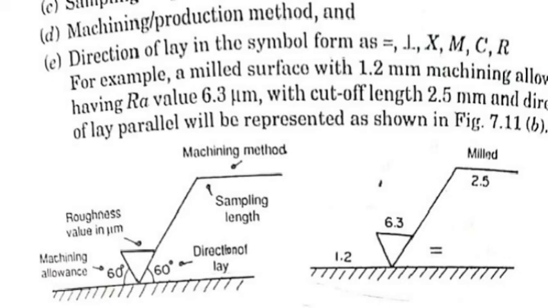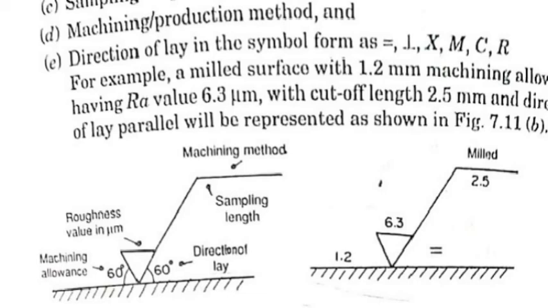Roughness value is designated in micrometers at the top of the figure, the machining method above the ladder line, and below the ladder line is the sampling length. The machining allowance is at left 60 degrees, and direction of lay is at right 60 degrees. See this right side figure. So this is the answer.